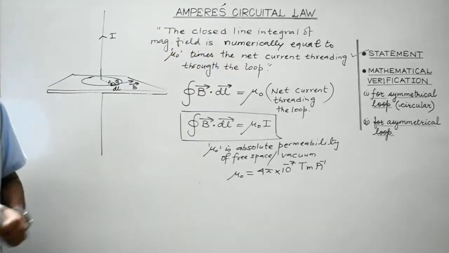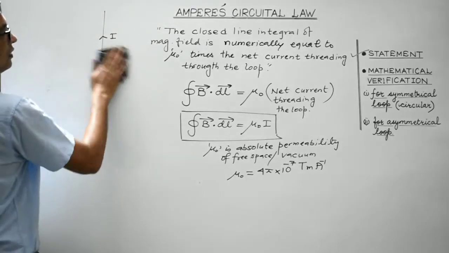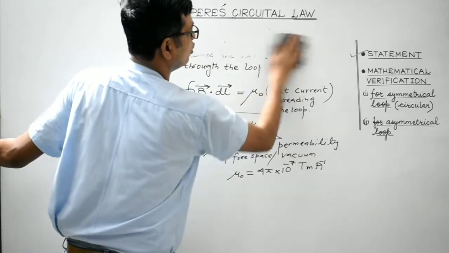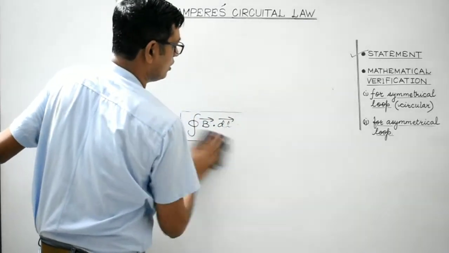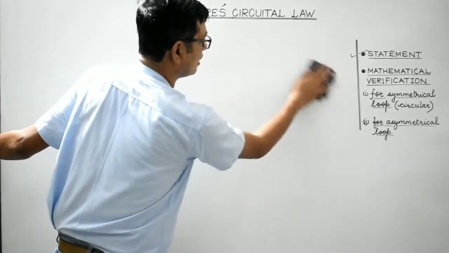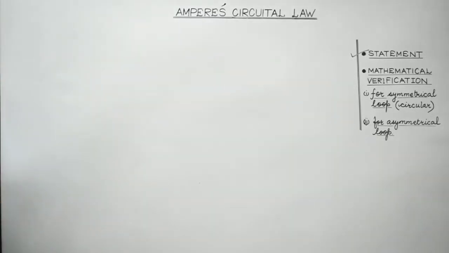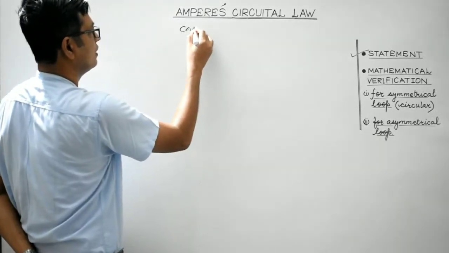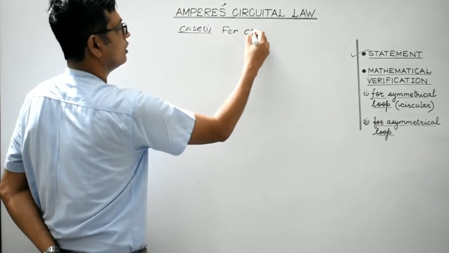So let's deal with case 1 then. We are going to prove Ampere Circuit Law for a circular loop. So we'll consider a straight current carrying conductor, maybe infinitely long, like this. Case 1, for circular loop.